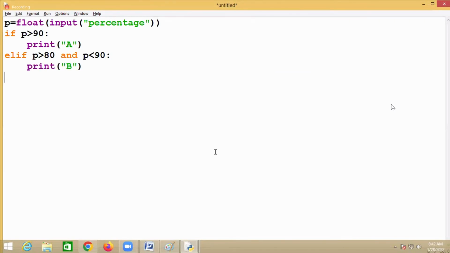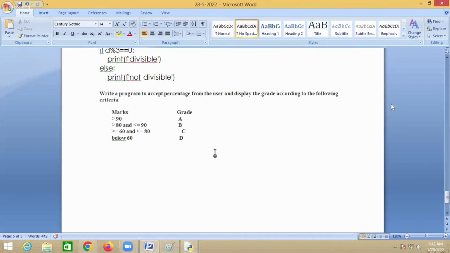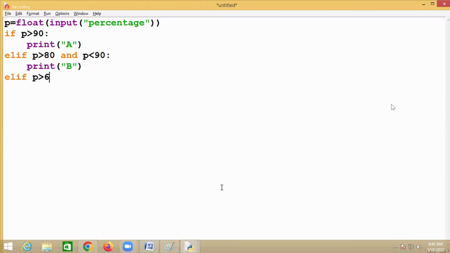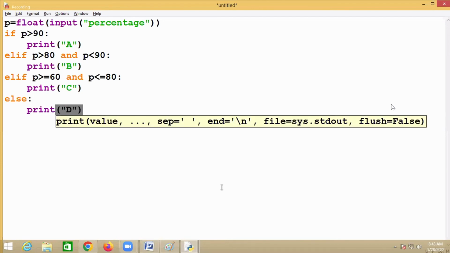B grade. Else if percentage is greater than or equal to 60 and percentage is less than 80, which grade? C grade. Otherwise, D grade.